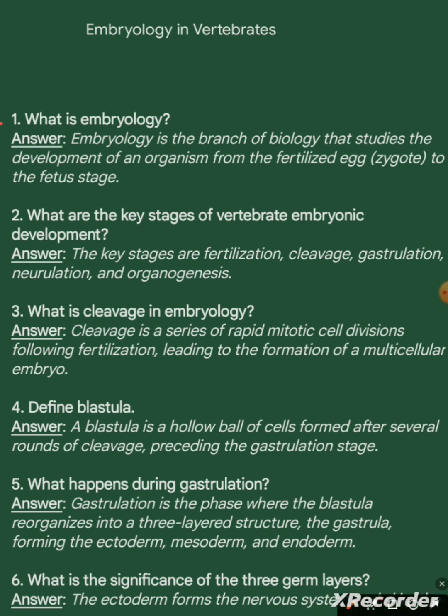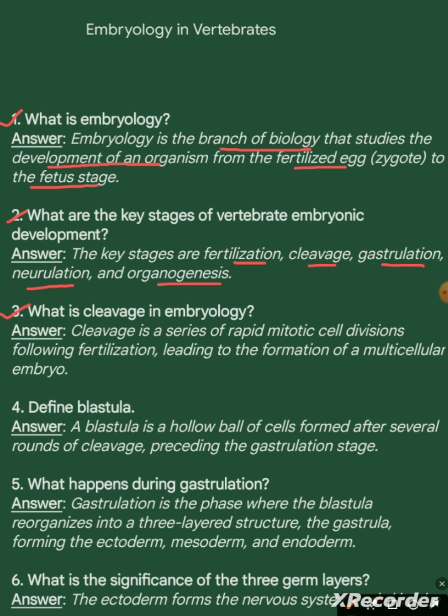Question 1. What is embryology? Answer. Embryology is the branch of biology that studies the development of an organism from the fertilized egg called zygote to the fetus stage. Question 2. What are the key stages of vertebrate embryonic development? Answer. The key stages are fertilization, cleavage, gastrulation, neurulation, and organogenesis.